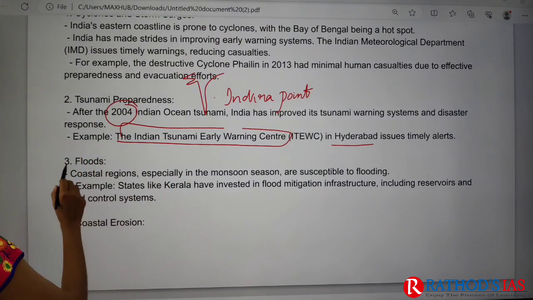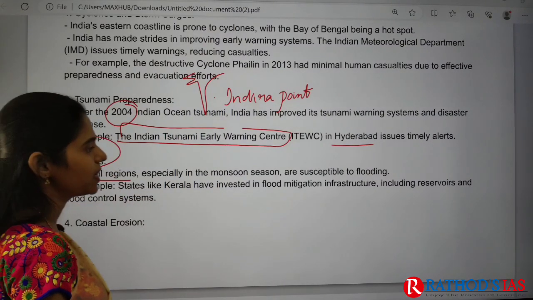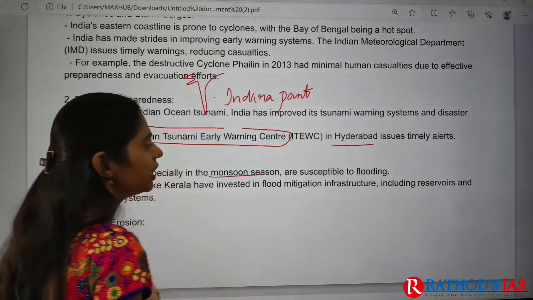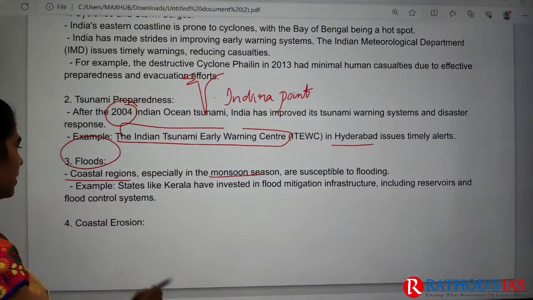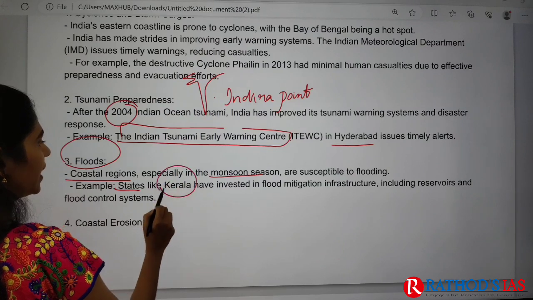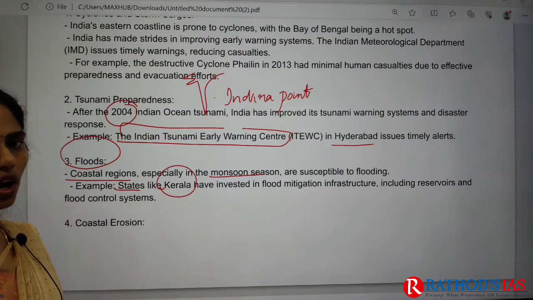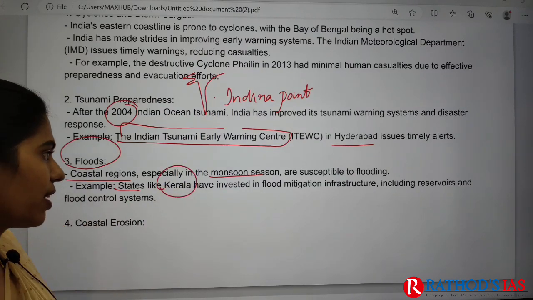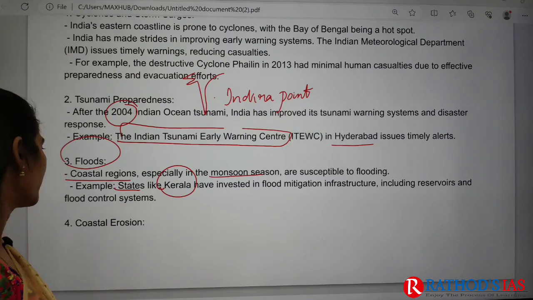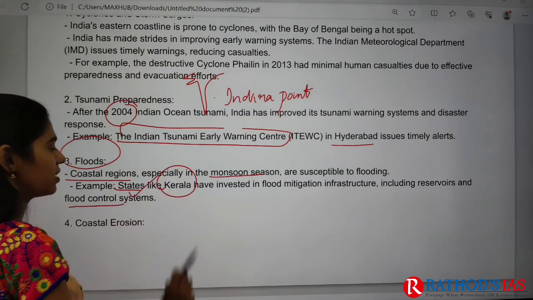And next one is floods. Coastal regions, especially in the monsoon season, are susceptible to flooding. For example, states like Kerala have invested a lot in flood mitigation infrastructure, even reservoirs, flood control systems, etc.